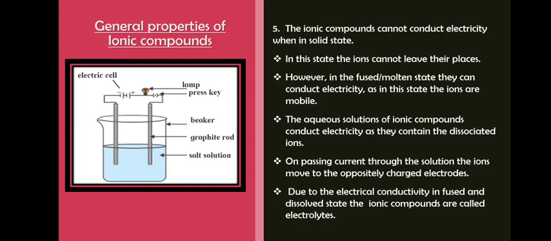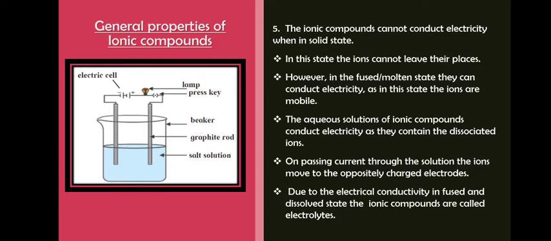However, in the fused or molten state, they can conduct electricity, as in this state the ions are mobile, they can move, right? So the aqueous solutions of ionic compounds conduct electricity as they contain the dissociated ions.